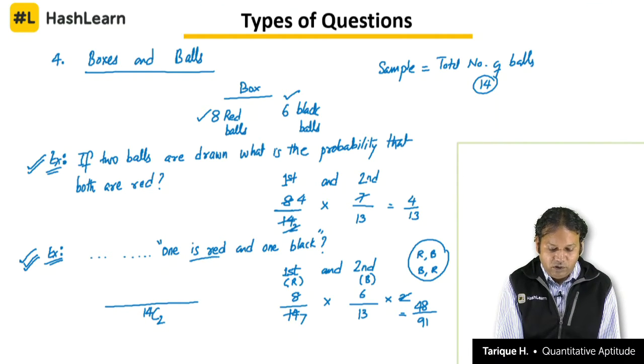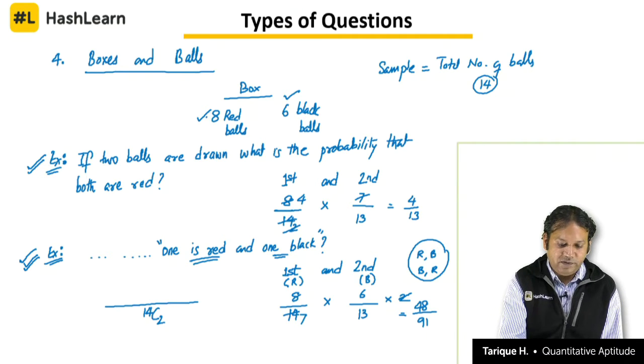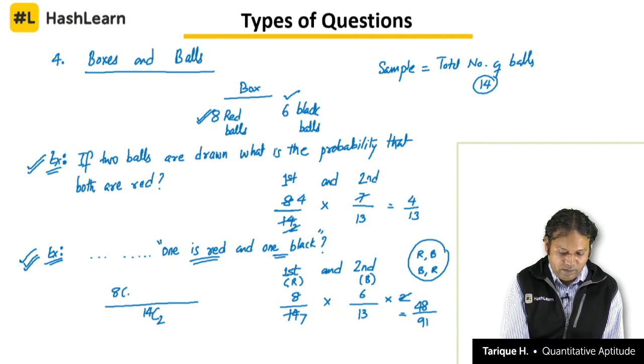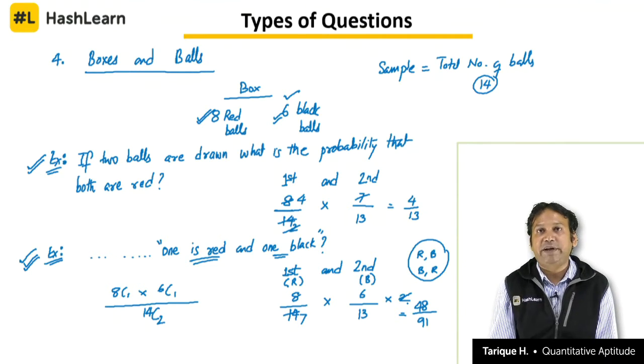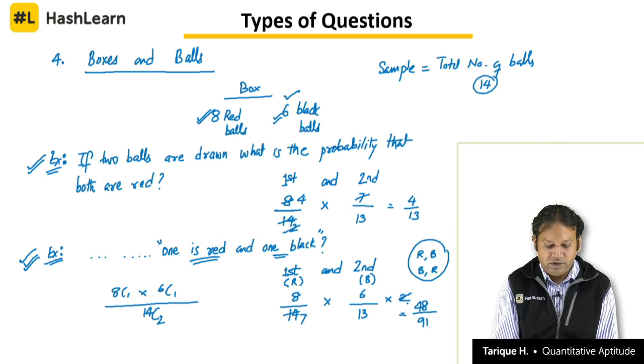I want one ball to be red, one black. How many red balls we have? 8. So 8C1 into, how many black balls we have? 6. 6C1. So that will give you the same answer, 48 by 91. 8C1 into 6C1 by 14C2. It will take more time to solve this question because you have to use combination, lots of calculation will be there. That's why I advise you to use this direct fraction method that I am using.